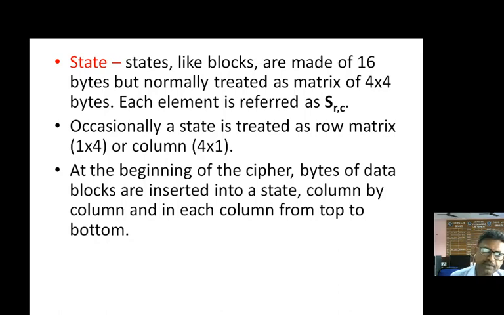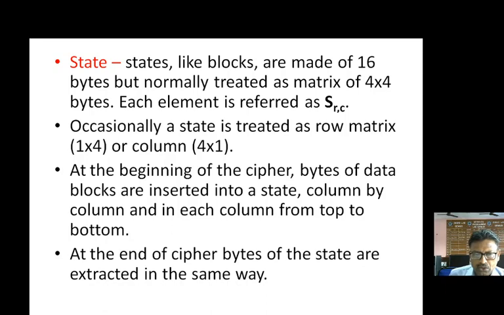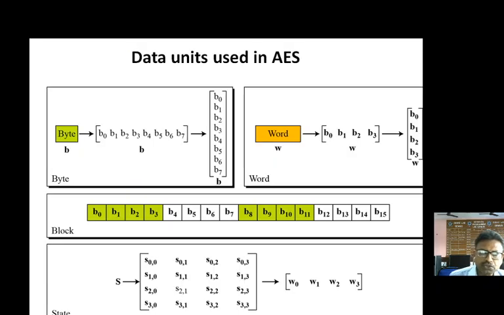The same way we will be converting states back to the block. So the way it has been converted from block to the state, the similar way we will be extracting the values from the state back to the block. So this is a general description of the data units in the form of an illustration. If we consider a byte, a byte is 8 bits. So 8 bits can be represented either in the form of a row, this is the row representation, or this is the column representation.